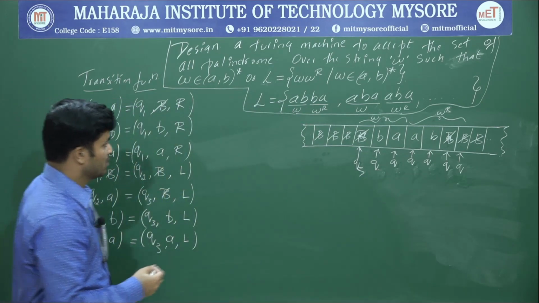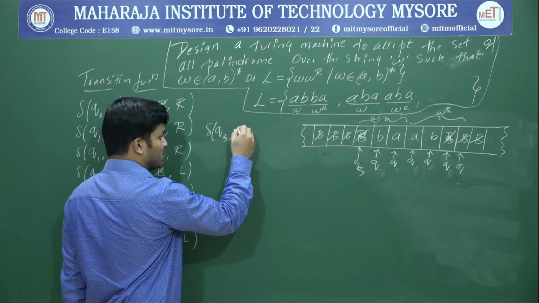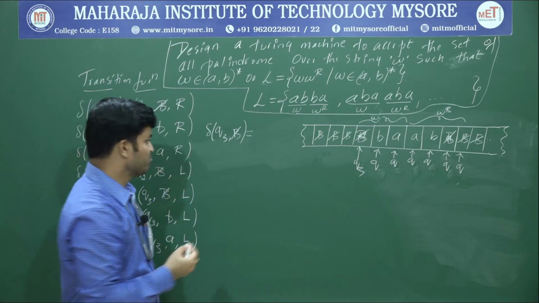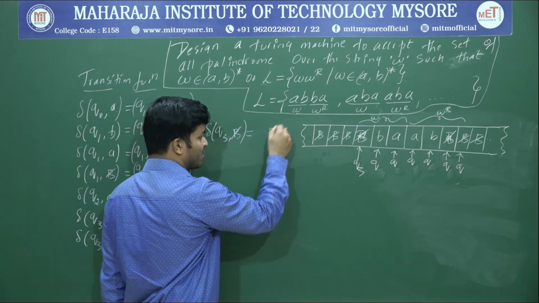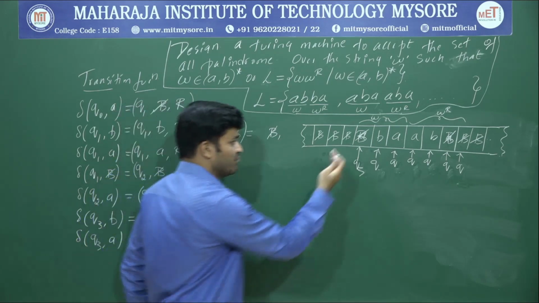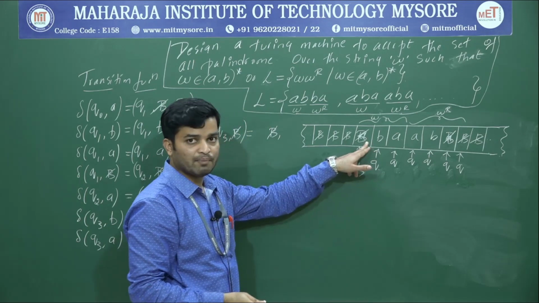Now we got Q3 upon blank space, delta of Q3 comma blank space. This one we are searching, and we got that one. Q3 of blank space: it will maintain that blank space as it is. Now in which side will it start moving? Right hand side. Why? Because we got an extreme left blank space. That's the last symbol that we replaced.